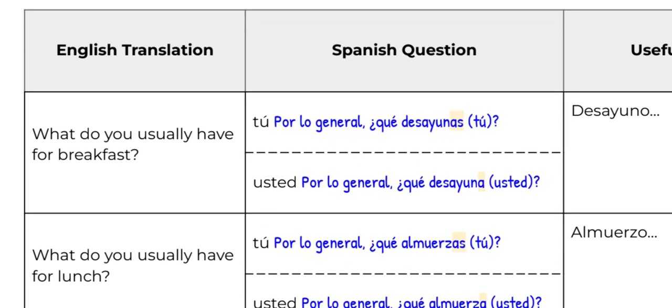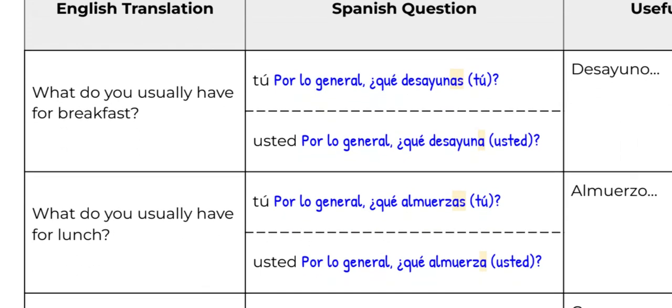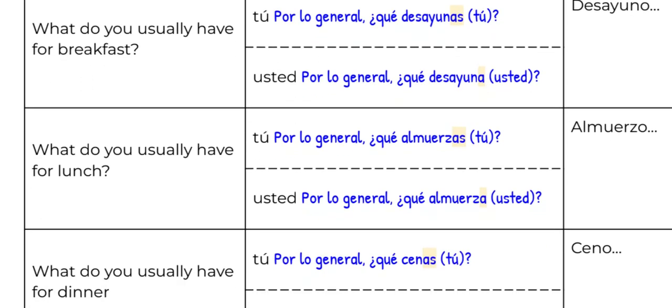Right? What do you usually have for lunch? Informal, por lo general, ¿qué almuerzas o qué almuerzas tú? Formal, ¿qué almuerza o qué almuerza usted? Notice how these all follow a pattern. The ending for the tú, the informal form, is as with an S, and for the formal form is just a, okay? It's going to continue to follow that pattern.